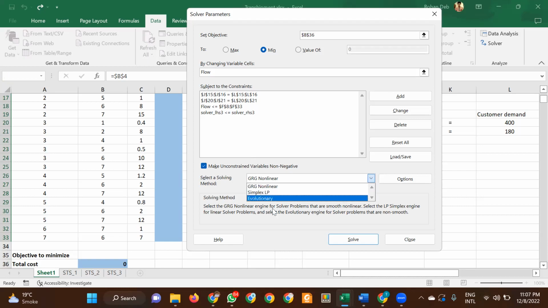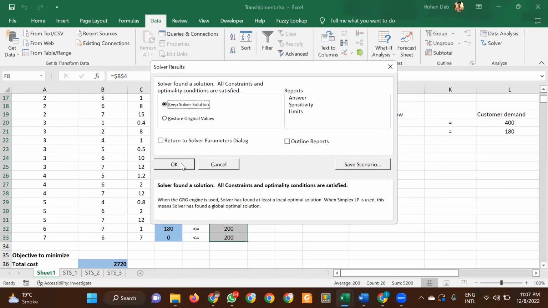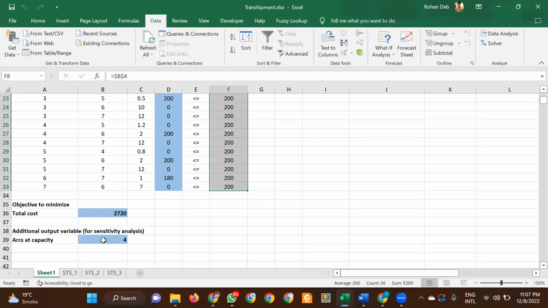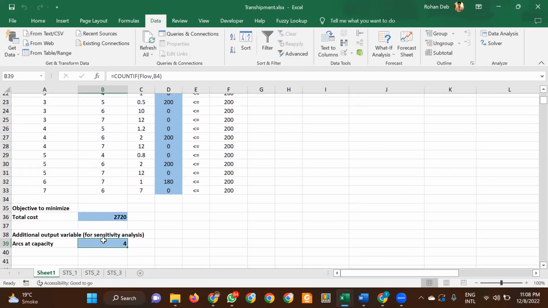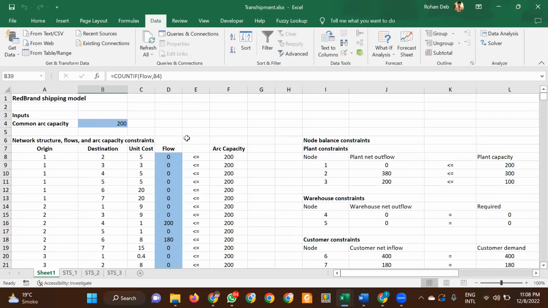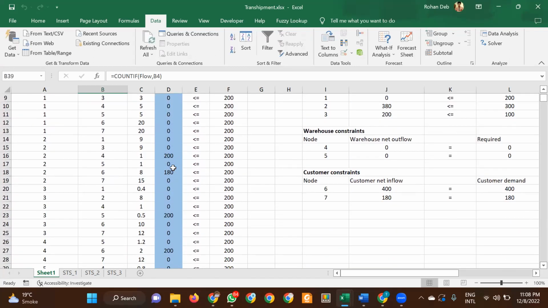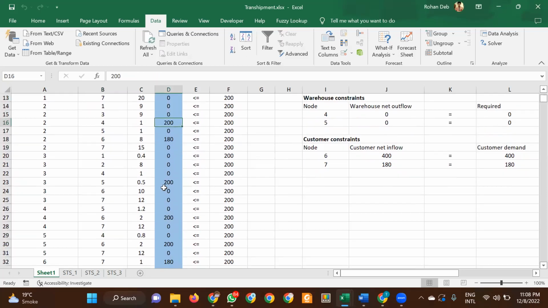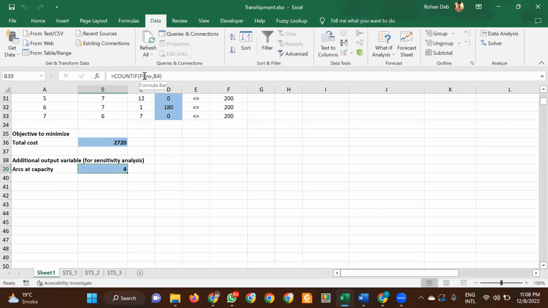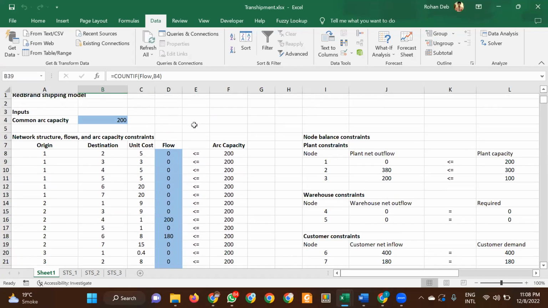Now you can do a simple LP and click on Solve and OK. This is the total cost for that. Arc at capacity: flow equal to B4. This is basically saying how many arcs are at capacity, so it's just doing a COUNTIF of any of these points that are at 200. This is the minimum cost.